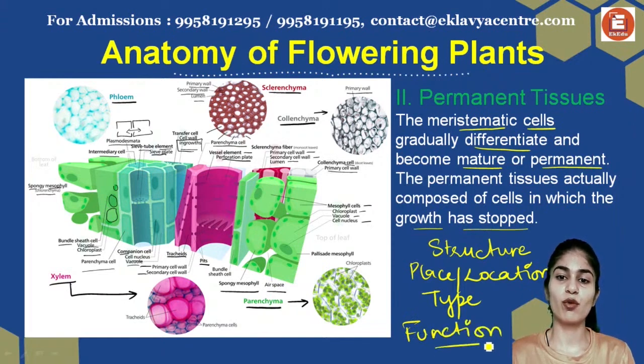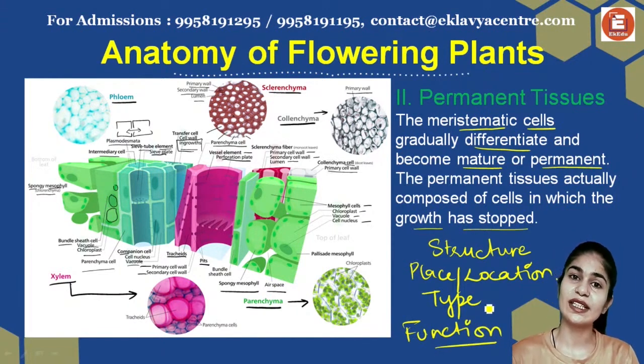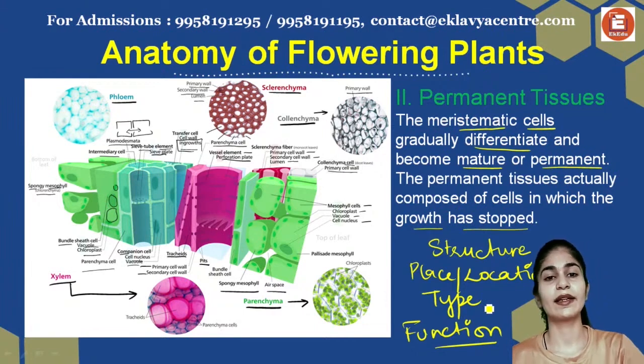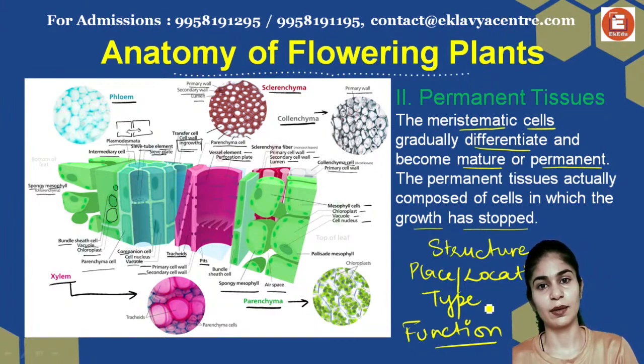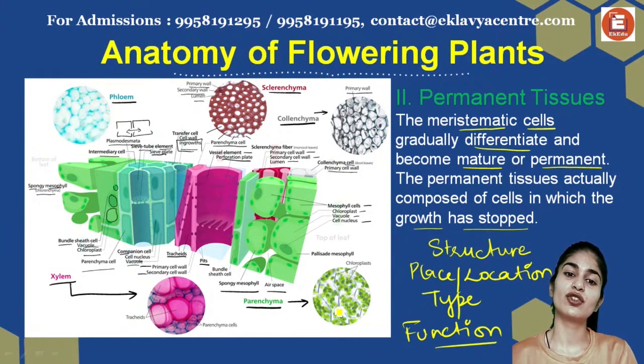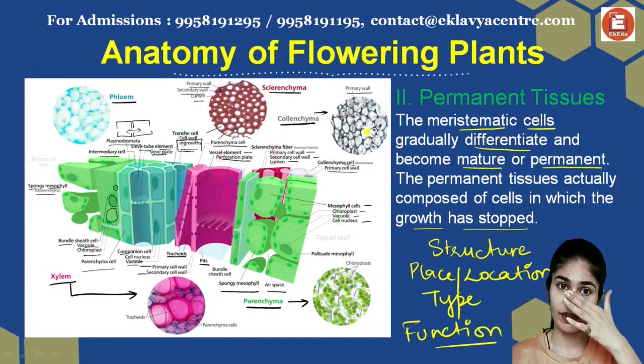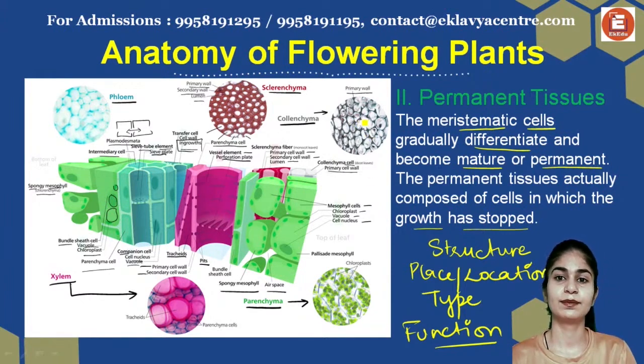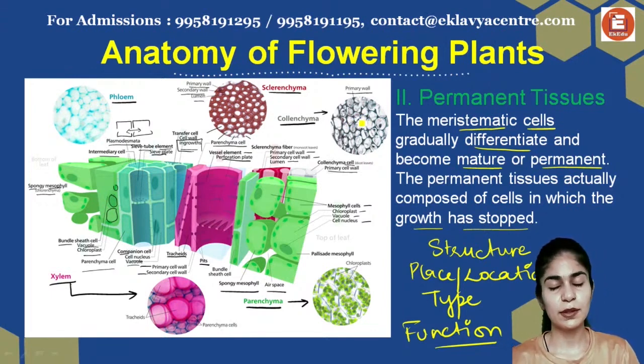These are the four most important points that you need to remember about each tissue we've talked about: parenchyma, collenchyma, and sclerenchyma. You also need to remember that parenchyma and collenchyma are living, while sclerenchyma is a dead cell. So this is all about your simple permanent tissues.